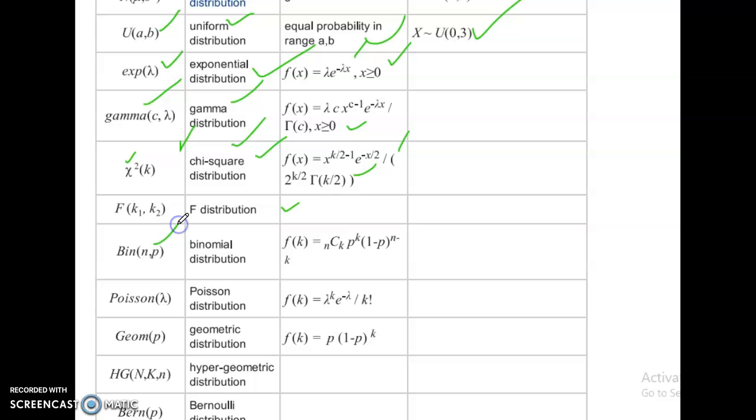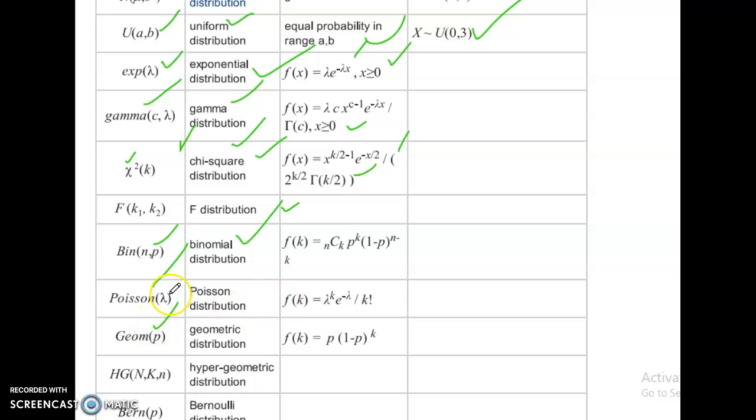Bin of n comma p, binomial distribution: f of k equal to n C k, p power k, 1 minus p whole power n minus k. Poisson distribution, Poisson of lambda: f of k equal to lambda power k, e power minus lambda, divided by k factorial.